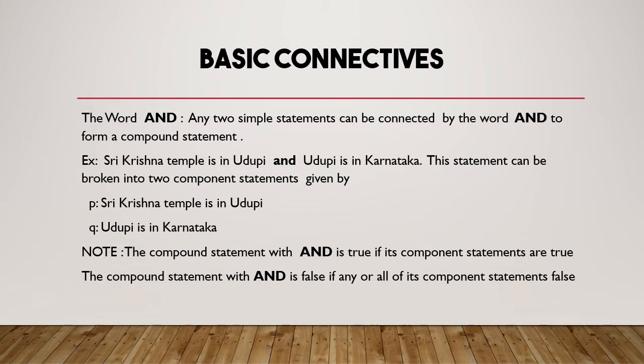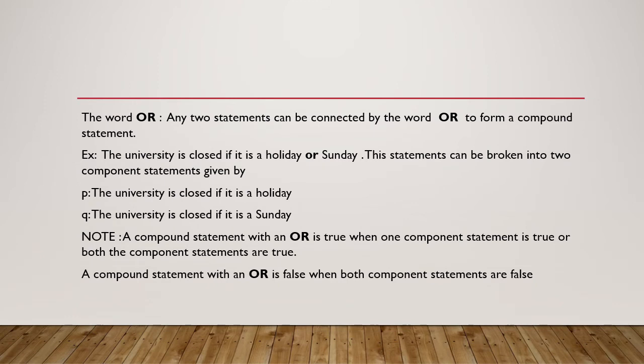Okay, now we will move on to the next connective, that is or. The word or. So there we used and, here we are using or. So what do you mean by this? Any two statements connected by the word or form a compound statement. Many times we will make use of this connective or. The university is closed if it is holiday or Sunday. So I gave one example. This statement can be broken into two component statements: the university is closed if it is holiday, and the university is closed if it is Sunday.